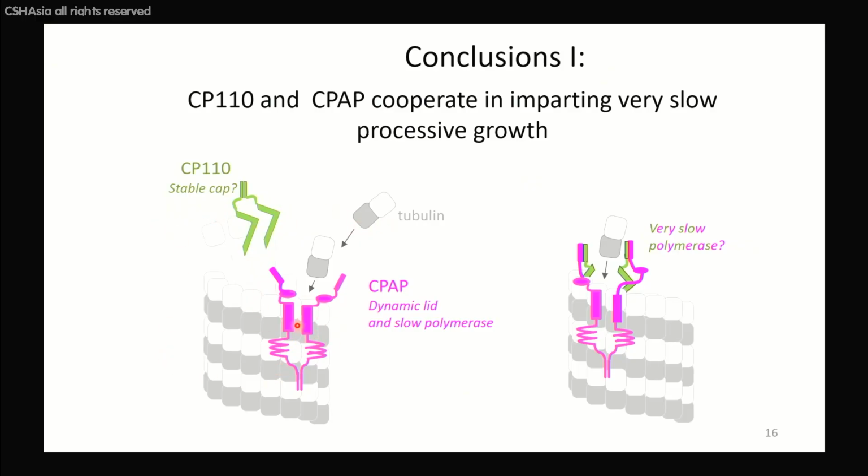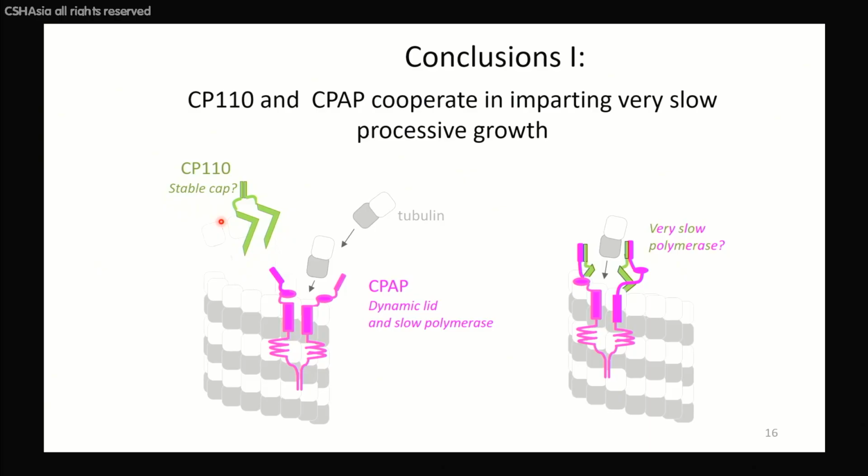Another one inhibits growth a bit by itself, but in combination with CP110, actually acts as a polymerase, which works against the block that CP110 imposes and allows slow but processive elongation of microtubules, which means that there are no catastrophes. We think that maybe CPAP can break apart the dimers that CP110 forms, and that's part of the mechanism, but we haven't been able to show it yet.